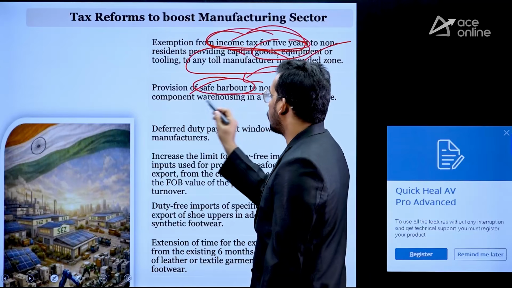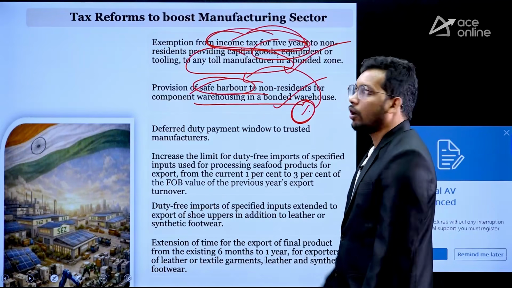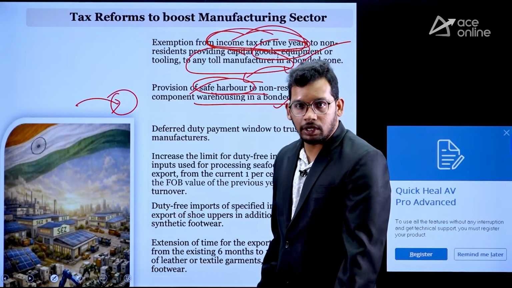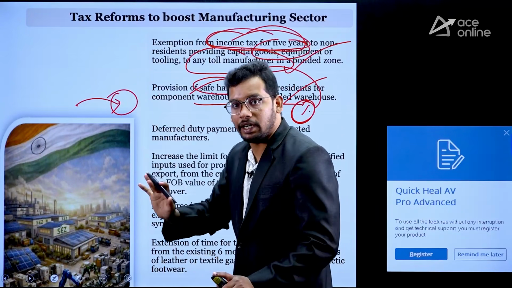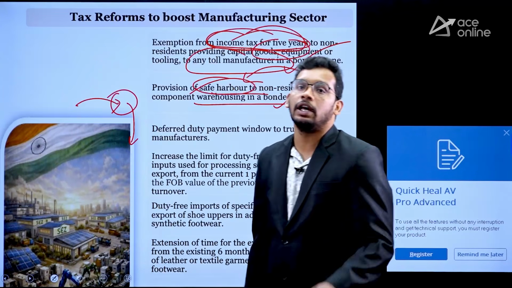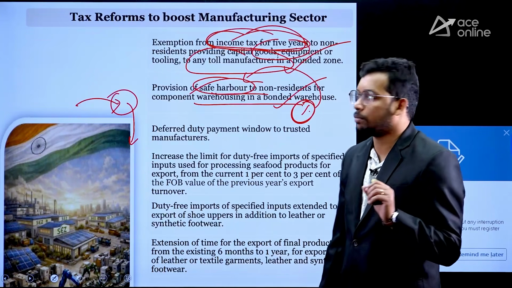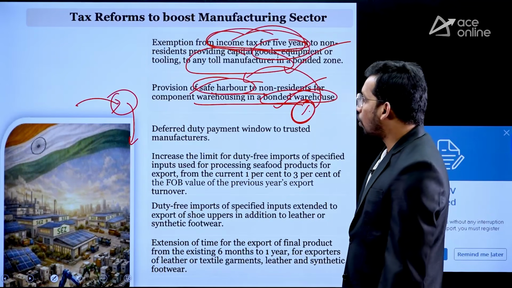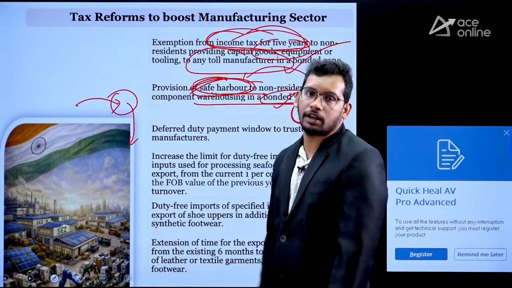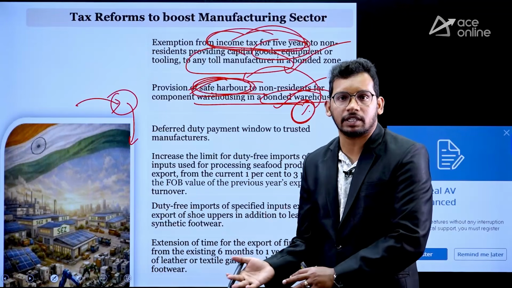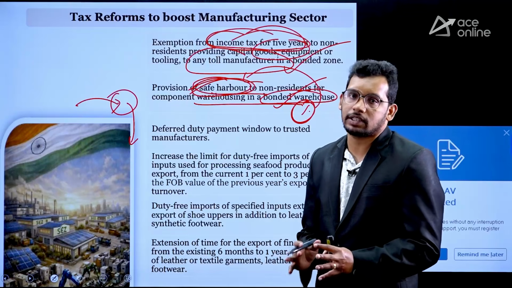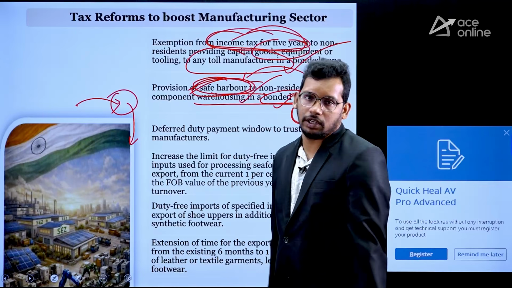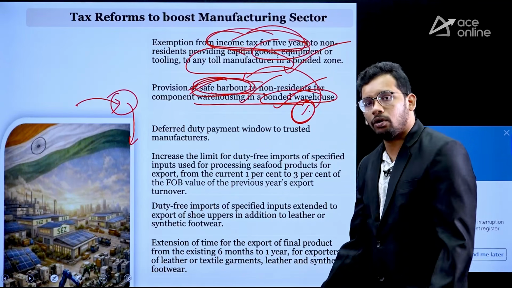So this also we are going to introduce for warehousing and bonded warehouse. Bonded warehouses are those which import goods and customs duties will not be collected immediately. Rather, once they sell these goods, then only we will collect the duties from these warehouses. Those are called a bonded warehouse. So now these bonded warehouses are going to be linked with the safe harbor. That means if they pay a certain amount of taxes, no tax official will go and ask them, so they will not be subjected to a lot of legal complexity. So they are going to do business easily. So that also was introduced.